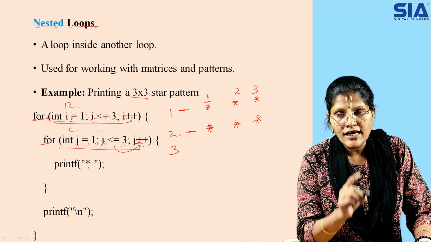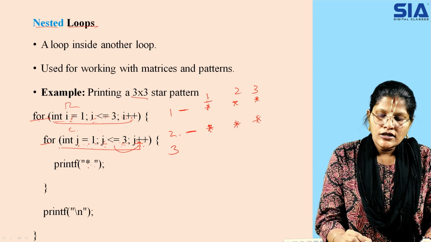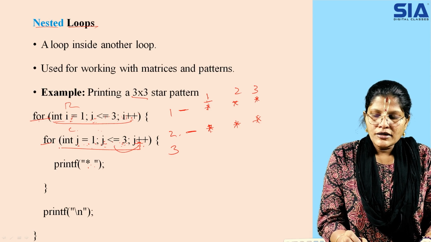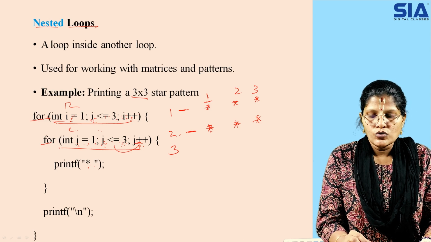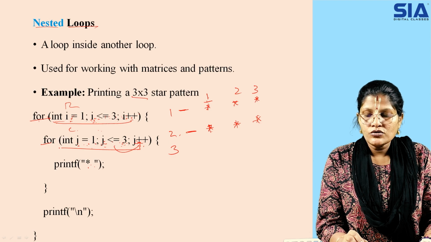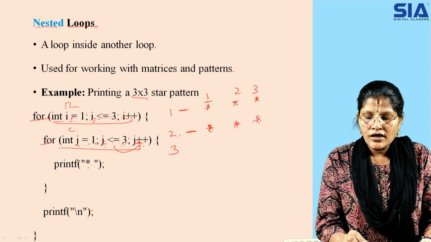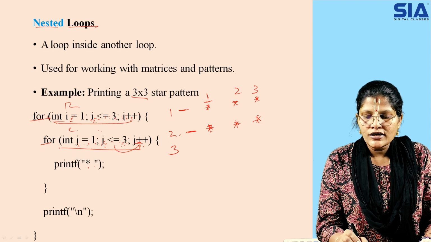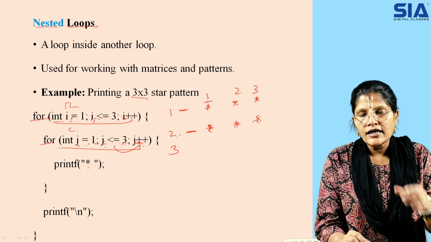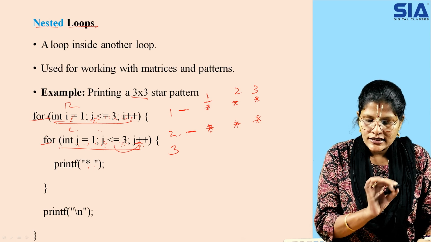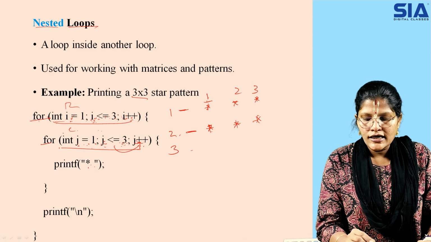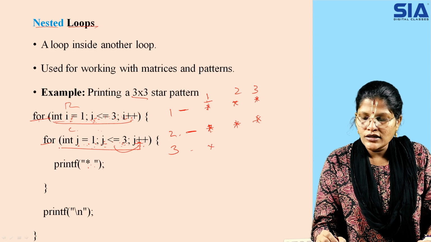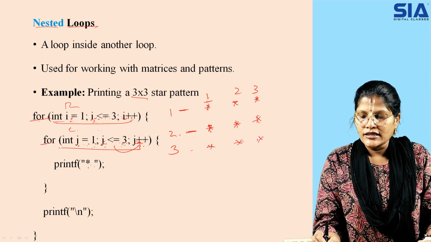Previously the state of I was 2. So 2 is less than or equal to 3. It is true, that is why we entered. Now incrementing the I value by 1, it becomes 3, and 3 is less than or equal to 3. It is correct. So what happens now? Again it goes inside and executes the other row values in the same way.